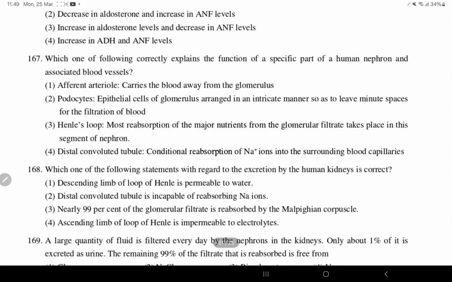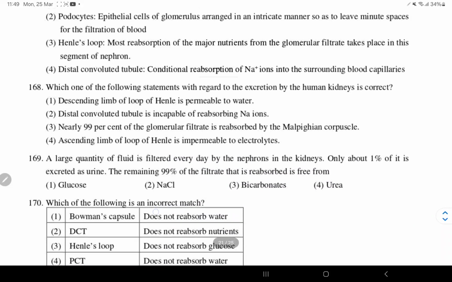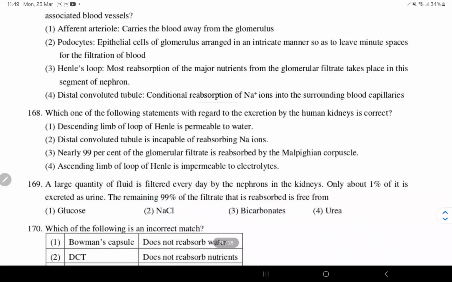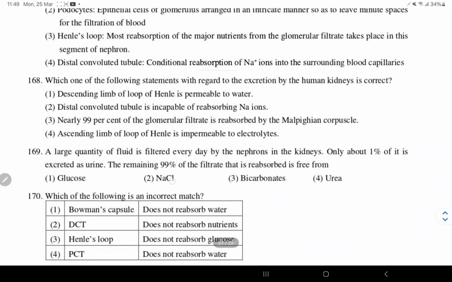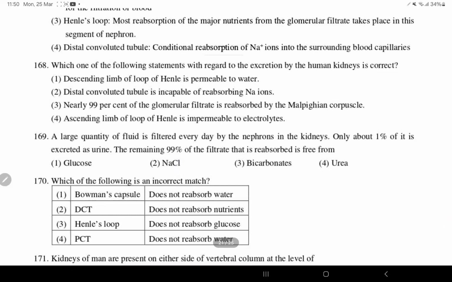So option 4 correctly explains the blood capillaries. Next, 168. Which one of the following statements with regard to excretion in the human kidney is correct? Descending limb of loop of Henle is permeable to water, right? Distal convoluted tubule is incapable of reabsorbing sodium, no. Nearly 99% of glomerular filtrate is reabsorbed by the Malpighian corpuscle, no. Ascending limb of loop of Henle is impermeable to electrolytes. So the correct answer is option 1.